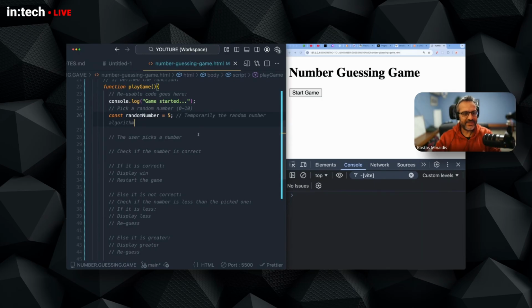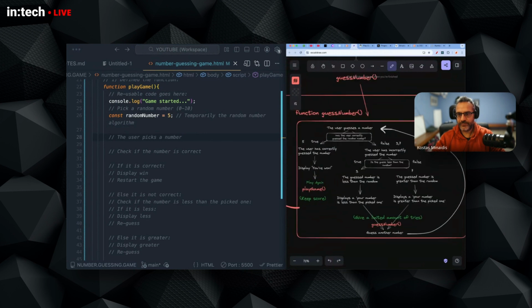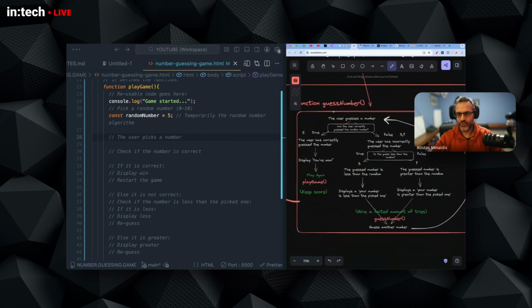I will implement the rest of the logic. And when I'm done with that and I have tested my logic, I will go back and implement the random number algorithm here. Let's go to the user picking a number. Remember the diagram. We are now going here. I'm not going to implement the function guess number at this point. I'm going to write the code and then I'm going to put it in a function box.